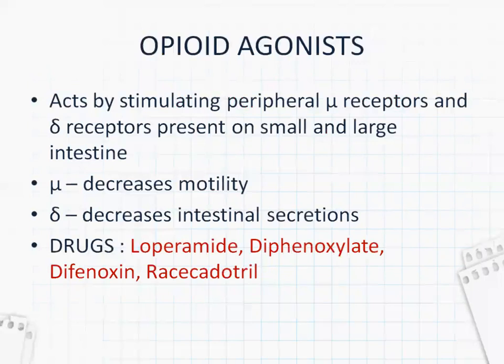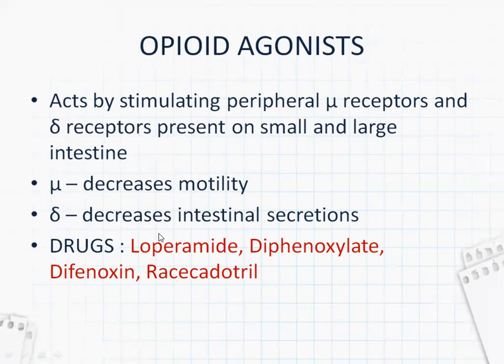Coming to opioid agonists. These drugs act by stimulating the peripheral mu receptors and delta receptors present on the small and large intestine. When the mu receptors are stimulated, they decrease the motility of the intestine, and when the delta receptors are stimulated, they decrease the intestinal secretions.